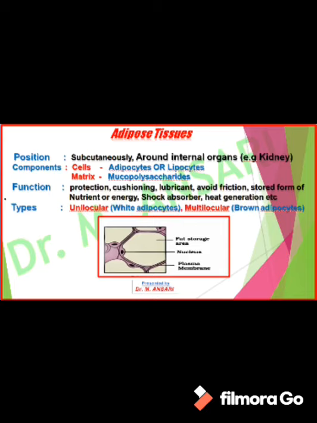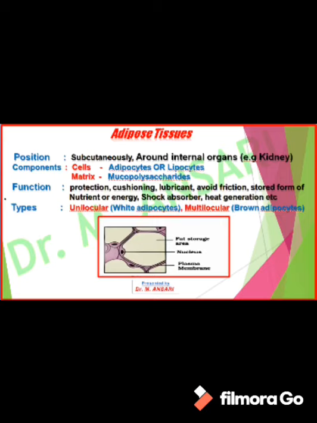There are two types of adipose tissue, that is unilocular and multilocular. In unilocular adipose tissue, the fat is deposited in the form of a single deposit. That's why the name is given here, unilocular. While in multilocular adipose tissue, the fat is present in the form of many deposits.